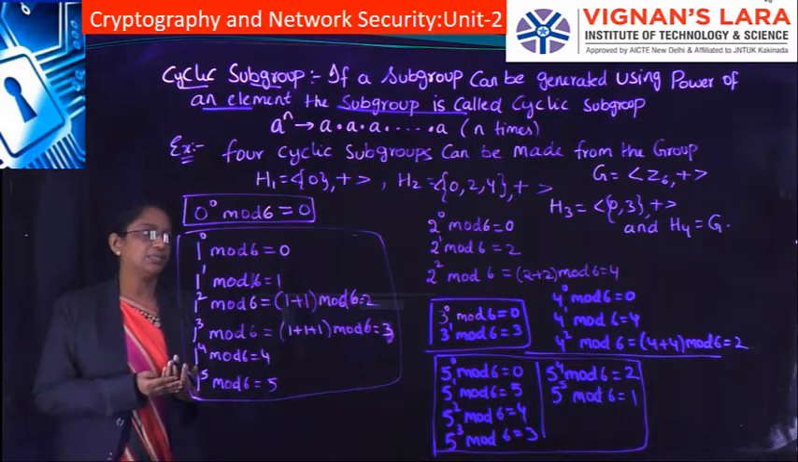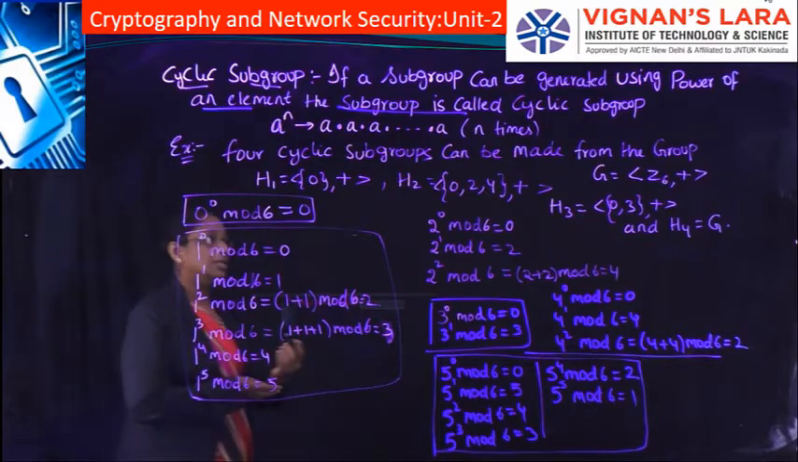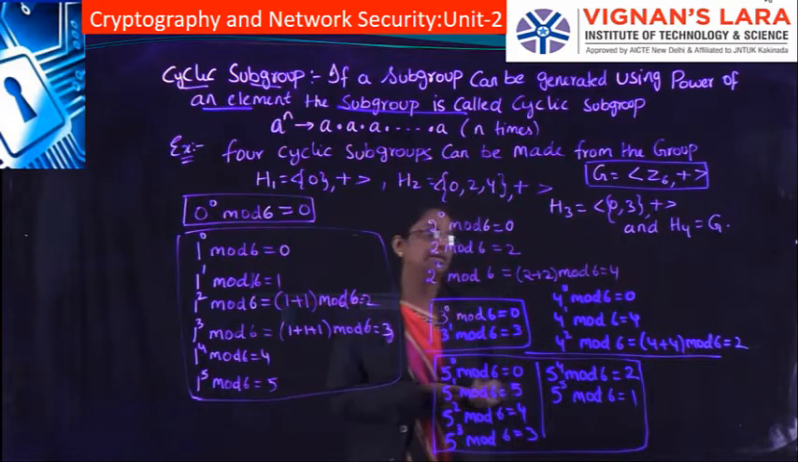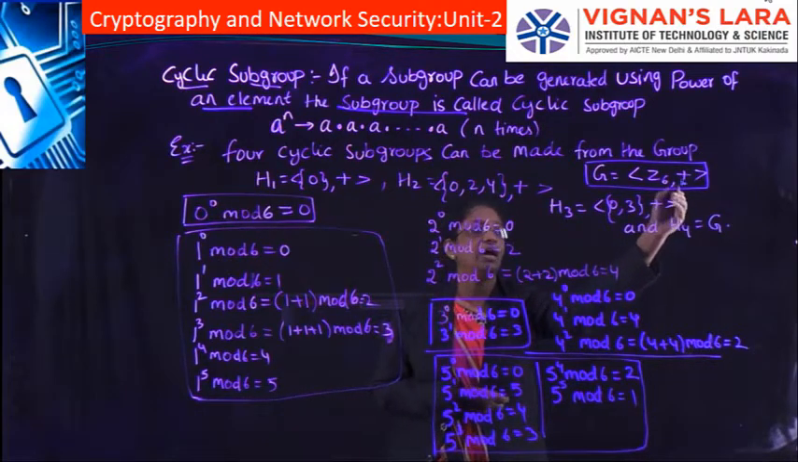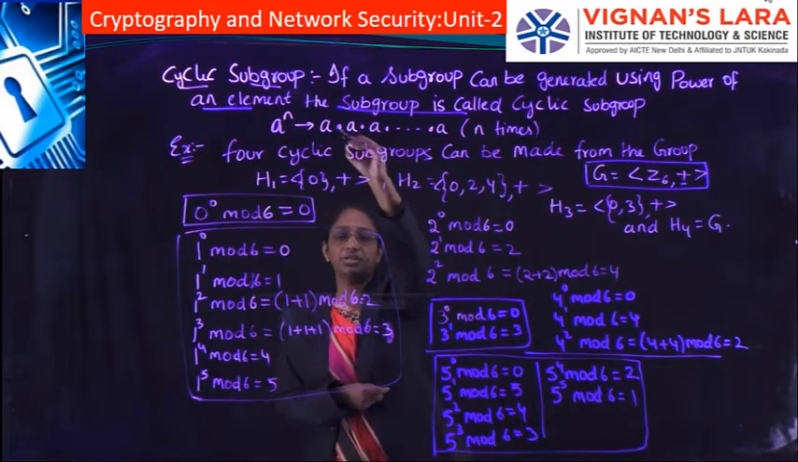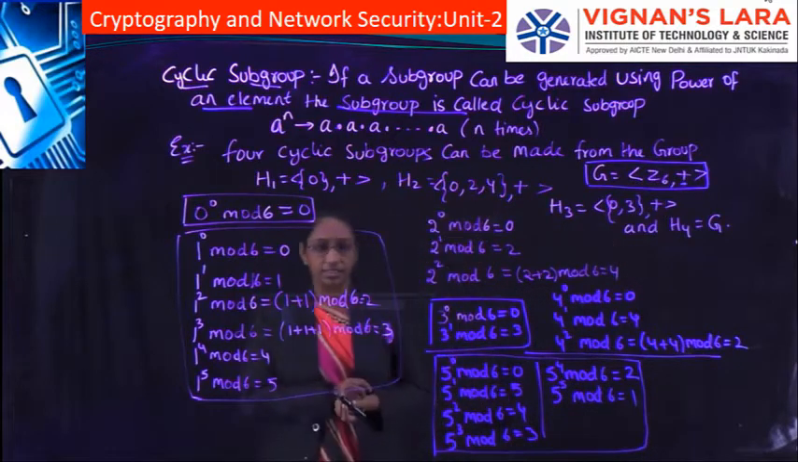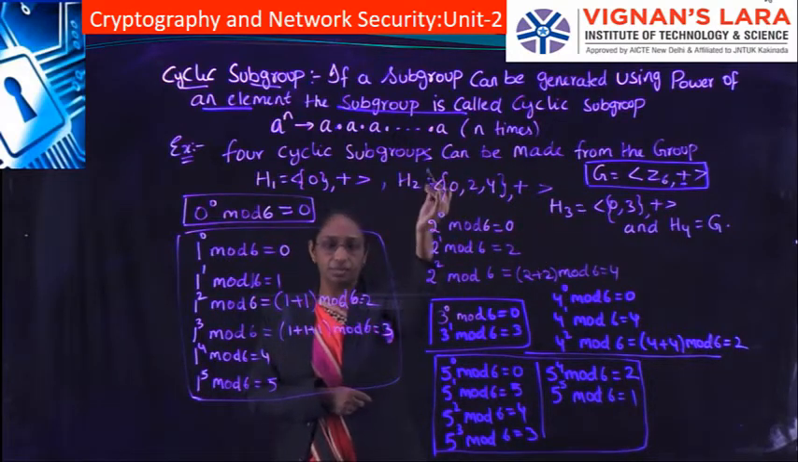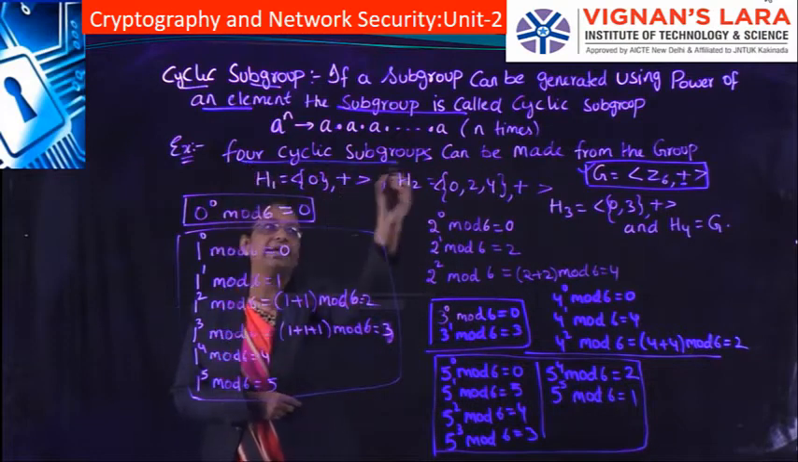Cyclic subgroups can be made from the group Z6 comma plus. So this is our group, where the group is Z6 with the addition operation. Here our dot operation is the plus operation, and this is for the set of residues Z6. For this group G we can form 4 cyclic subgroups.